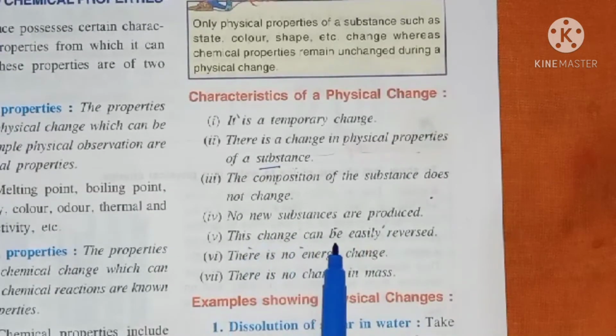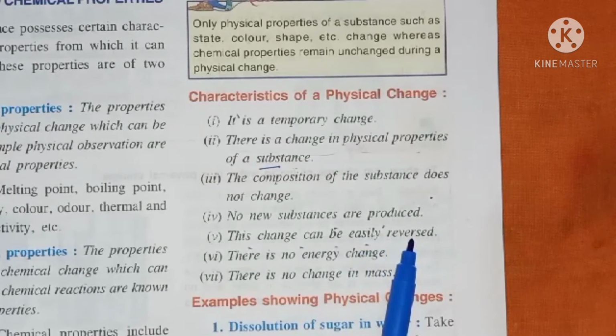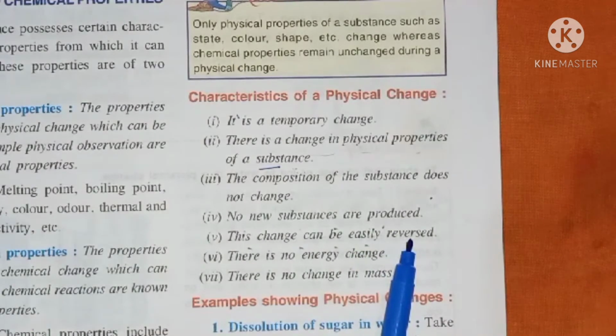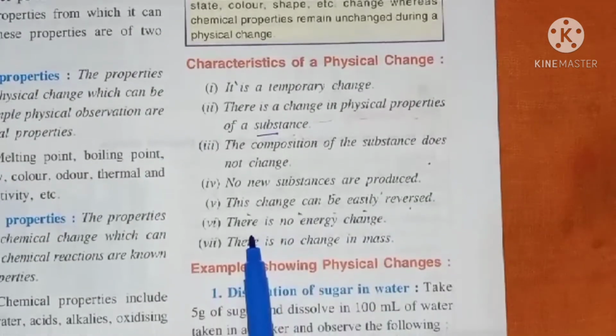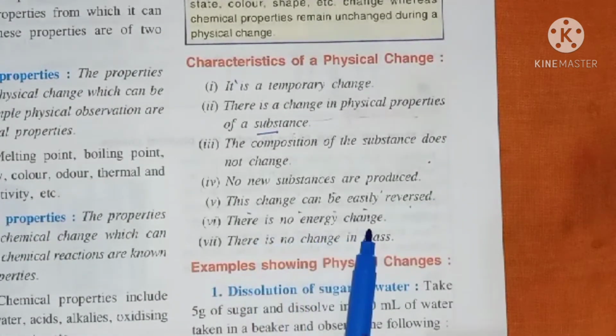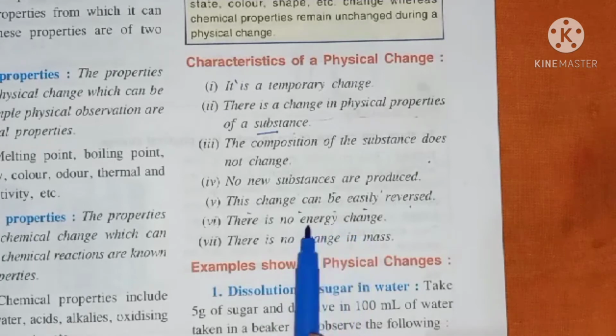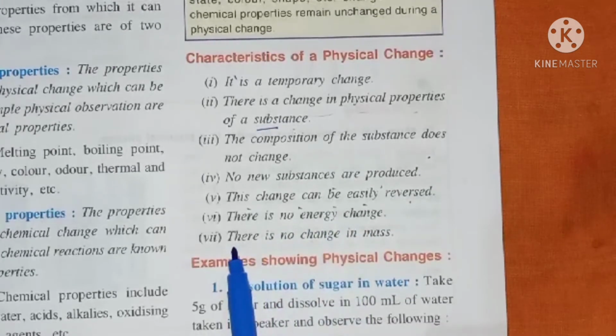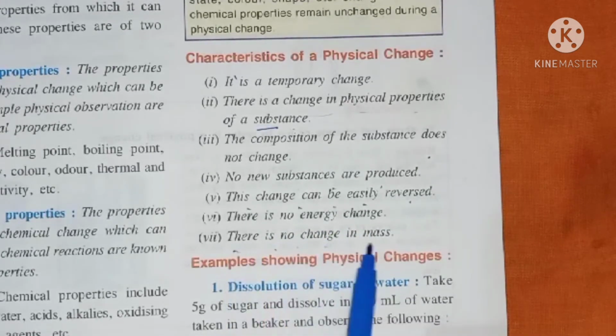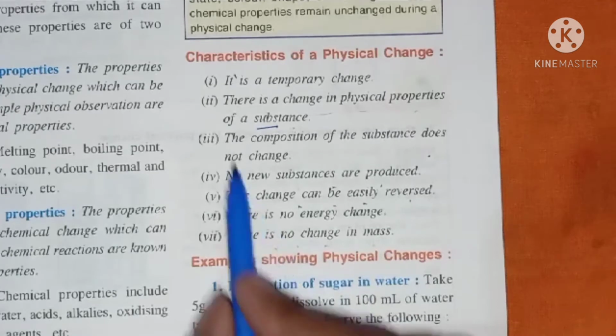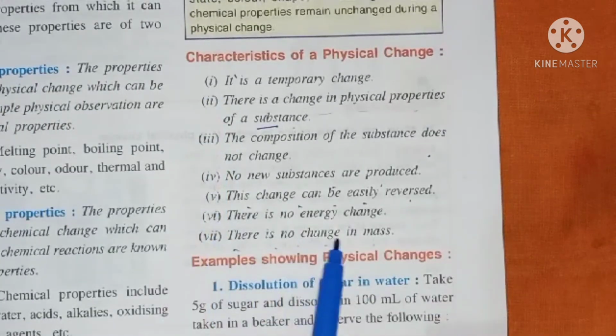Next, this change can be easily reversed. Means in physical change the change can be reversed back to its original state. Next, you can see there is no energy change. No energy change will take place in physical change. And the last, you can see there is no change in mass. Mass will also remain the same. So these are the characteristics of physical change.